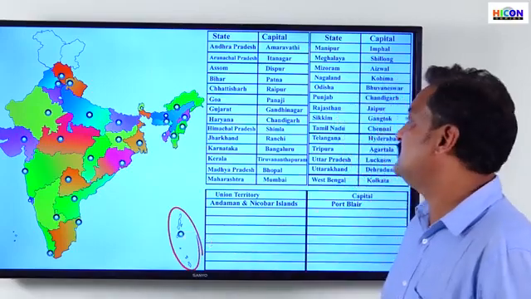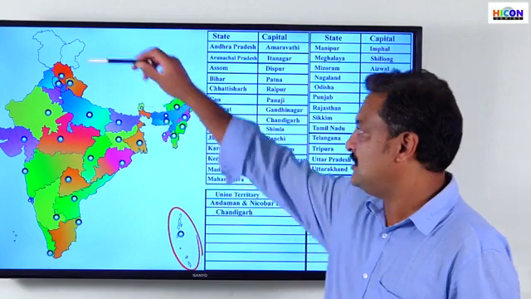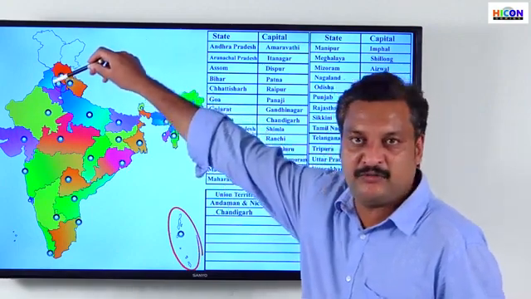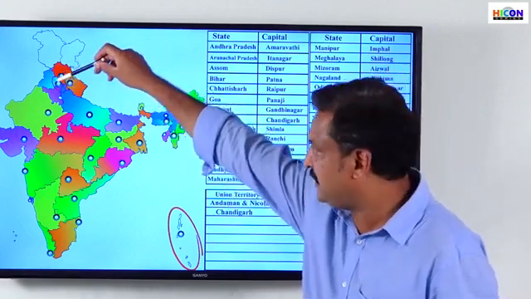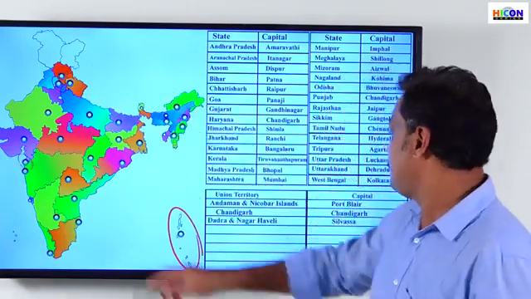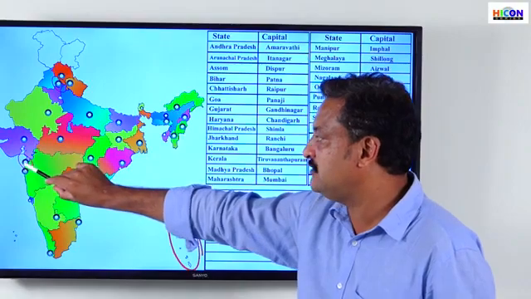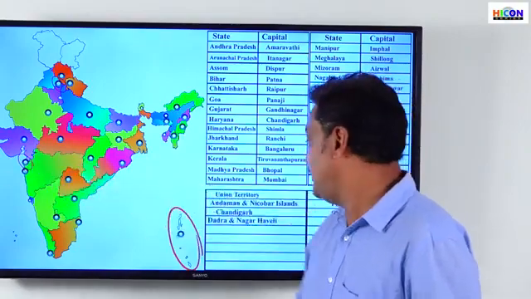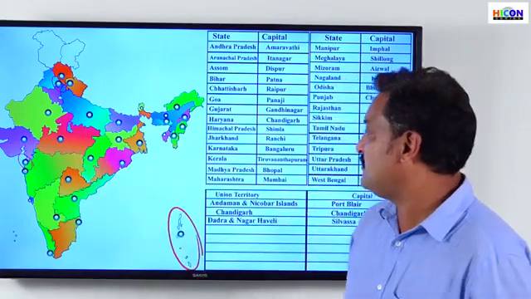Here we have the second one, Chandigarh, the common capital of both Haryana and Punjab. That is Chandigarh. The next one, Dadra and Nagar Haveli. This one here. The capital is Silvassa.